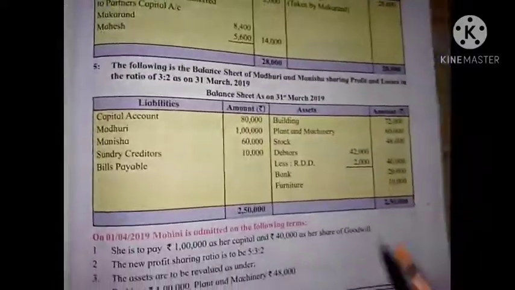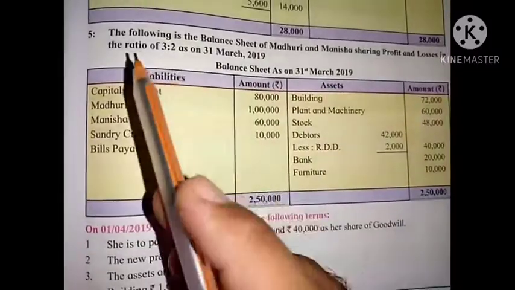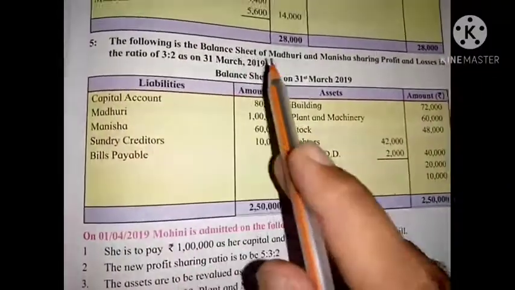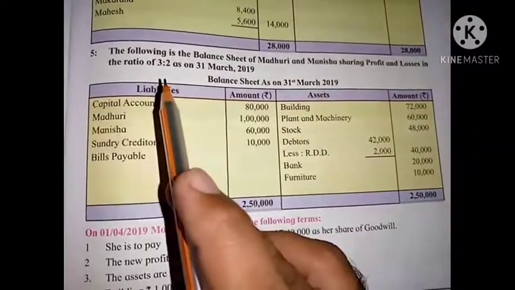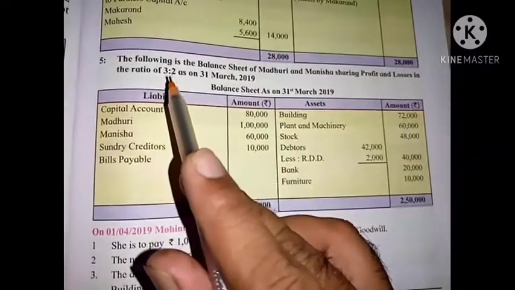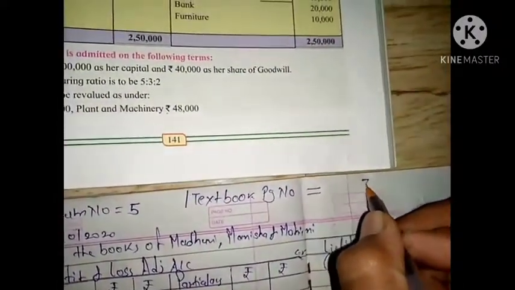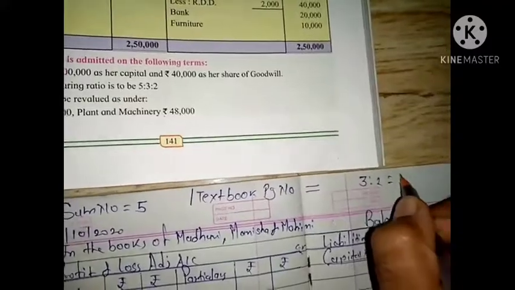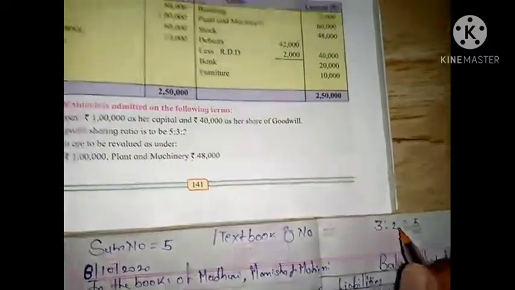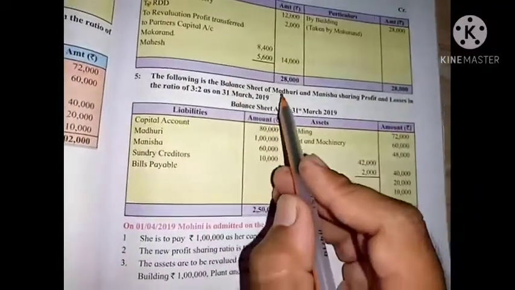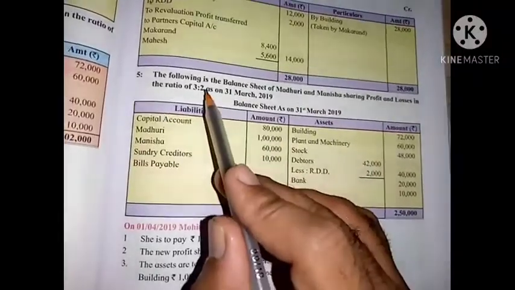Hello, this is the fifth sum of admission of partner, and the first sum that we are going to take from the government textbook. The following is the balance sheet of Madhuri and Manisha sharing profit and losses in the ratio 3:2. Now this particular 3:2 is known as the old ratio. We are going to write it over here. This is the old ratio, 3:2, which is equal to 5. There are total 5 parts, 3 and 2 parts respectively, so Madhuri will take 3 parts, Manisha will take 2 parts.